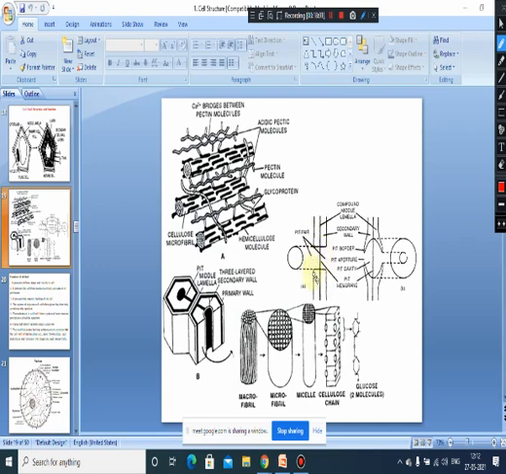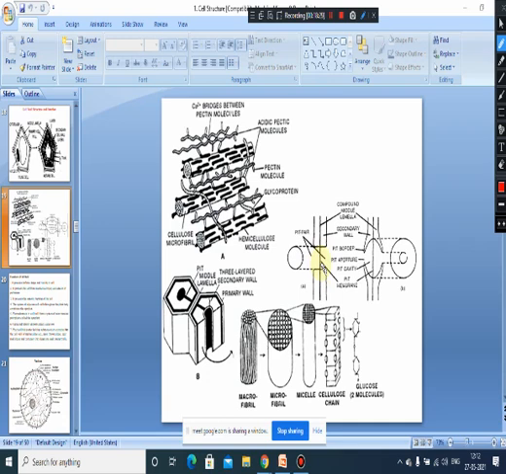This is the pit chamber, and this is the pit aperture. And in this diagram also you can see this is the pit aperture, and this is the pit chamber. The pit aperture is an opening that communicates with the pit chamber on the interior side. And this pit membrane is permeable. Already, as I told you, it is made up of a cell membrane.